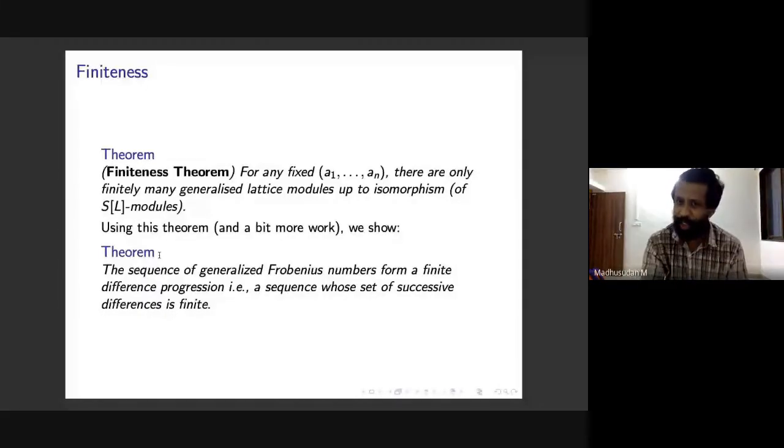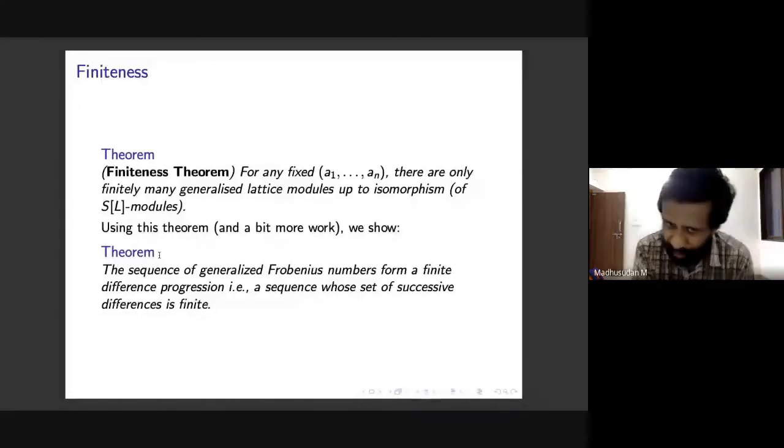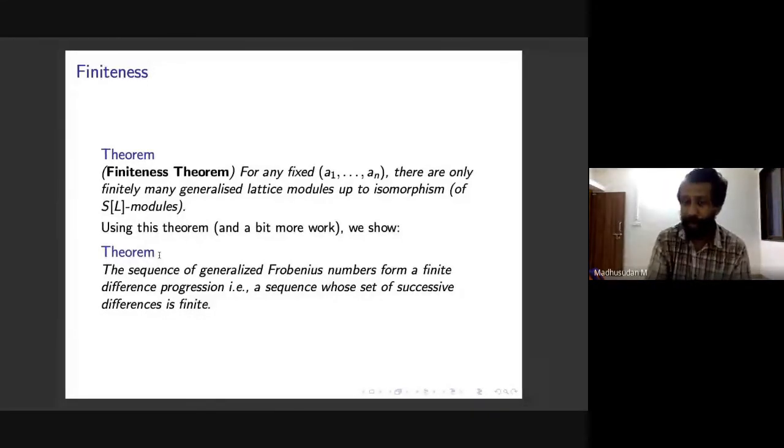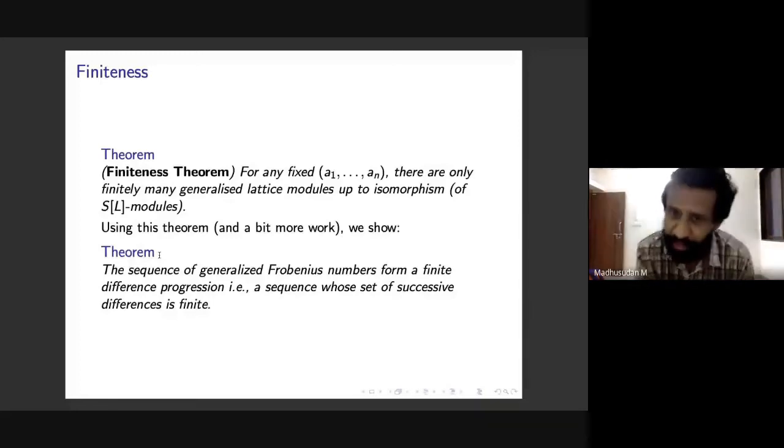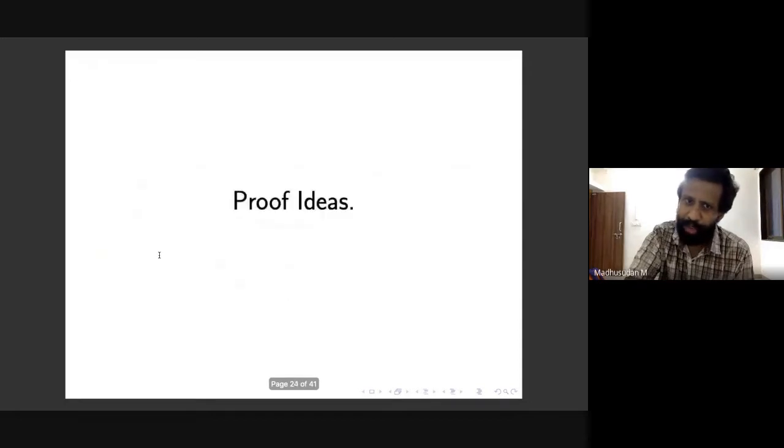Okay, so this is generalizing arithmetic progressions, right? Because for arithmetic progressions, this set of successive differences is a singleton. So this is a natural generalization of an arithmetic progression, called a finite difference progression in the literature. So this has appeared before, and we'll focus on these two theorems.